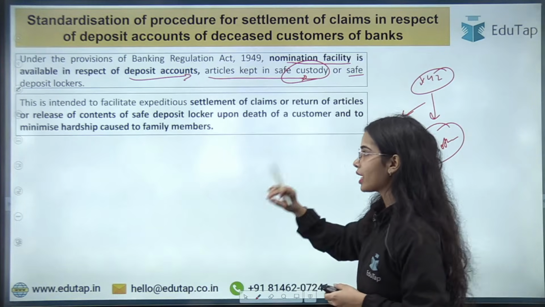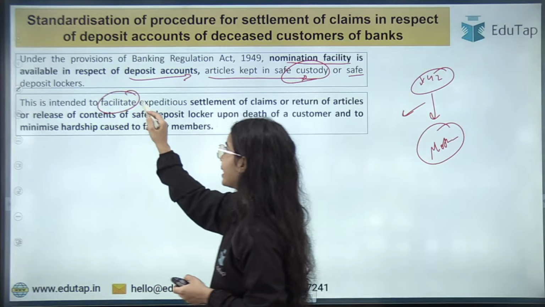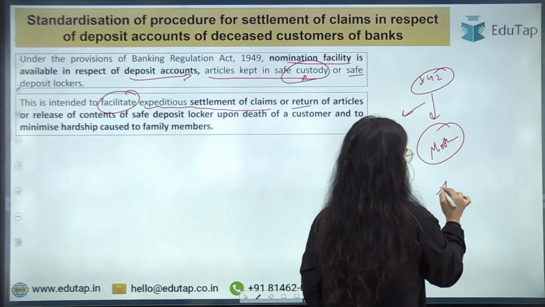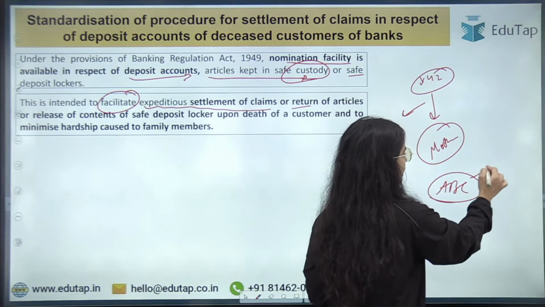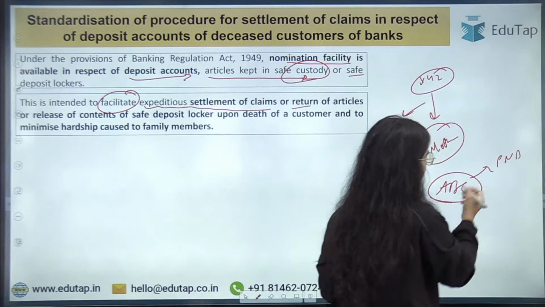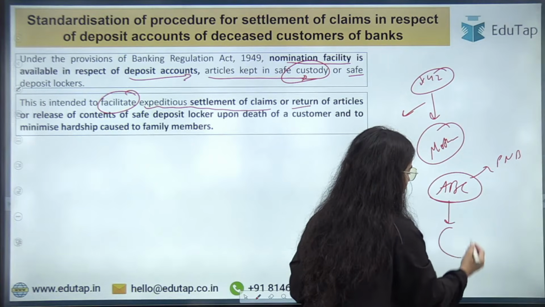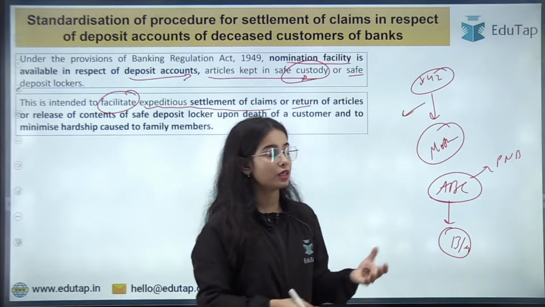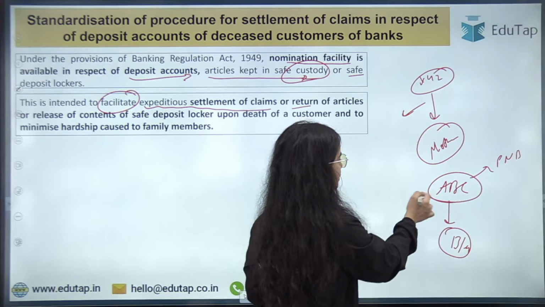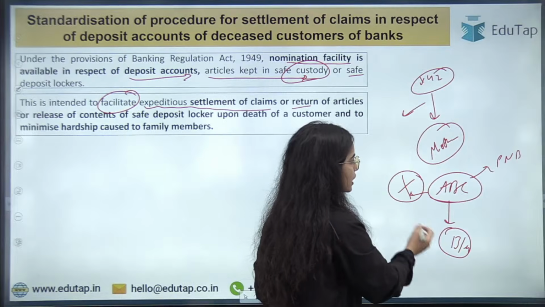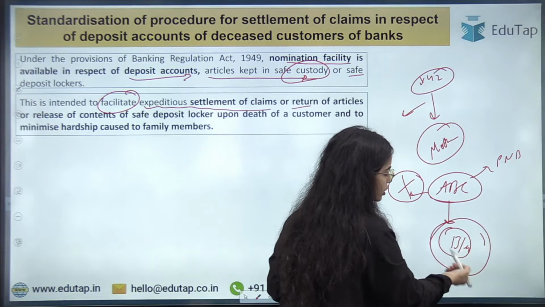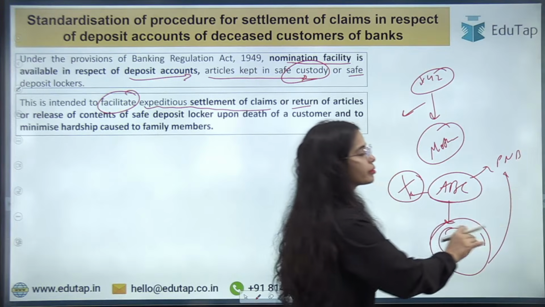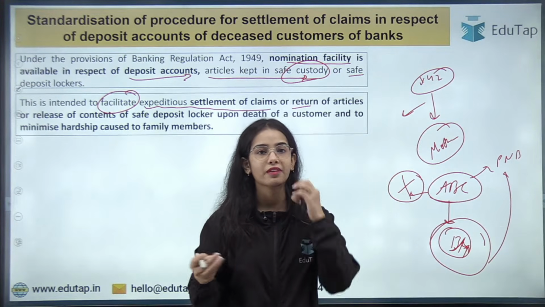Okay. Now what happens, this is intended to facilitate expeditious settlement of claims. So let's say there is an ABC person that has an account in the Punjab National Bank, and this person has nominated her brother or mother as the nominee. So now if the ABC person dies, in this case the brother or the mother, whoever is the nominee, let's say mother, can go to the bank to claim the money from the deposit account, from the safe lockers and such.